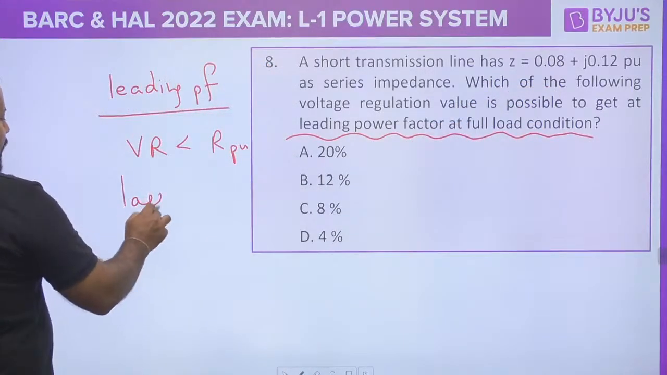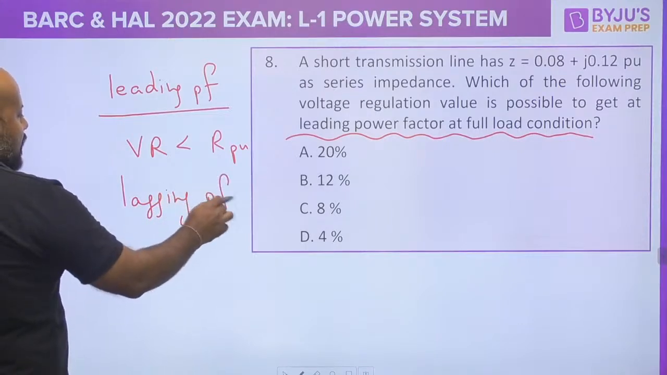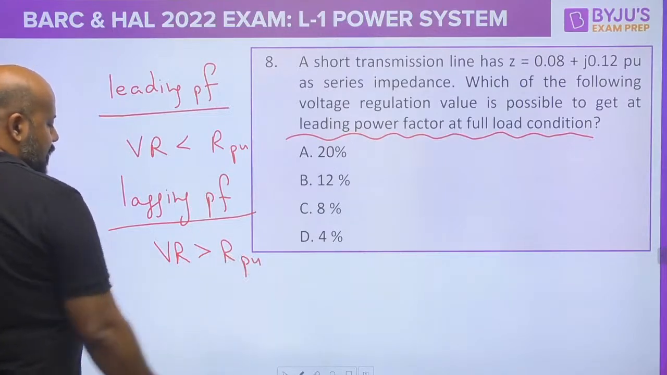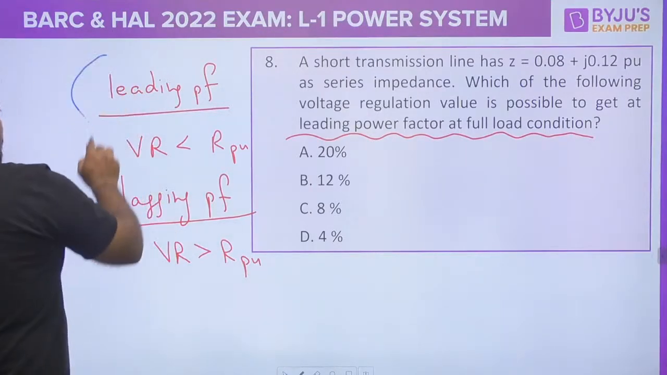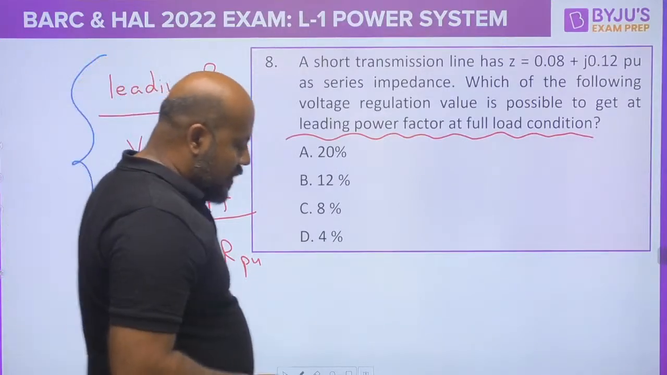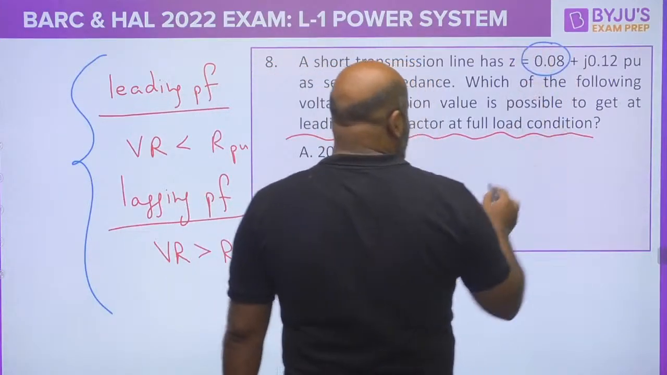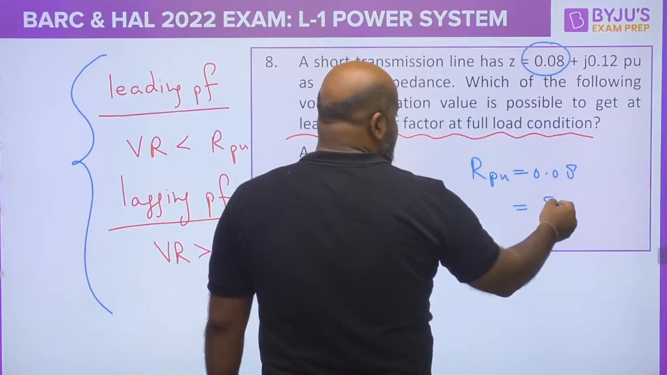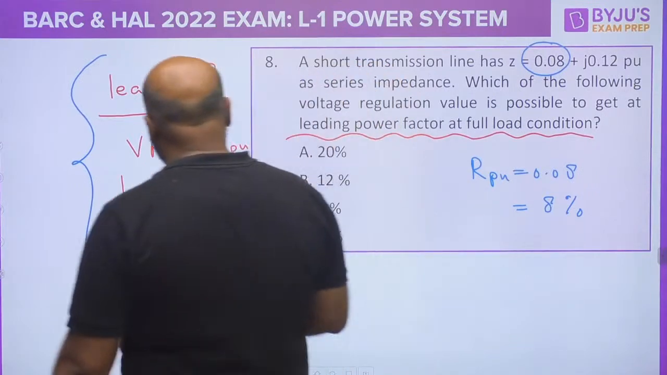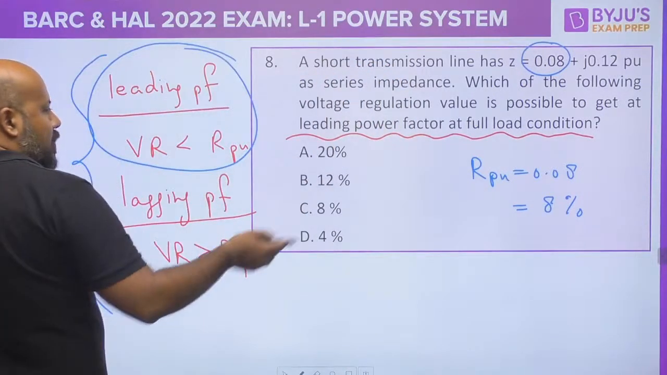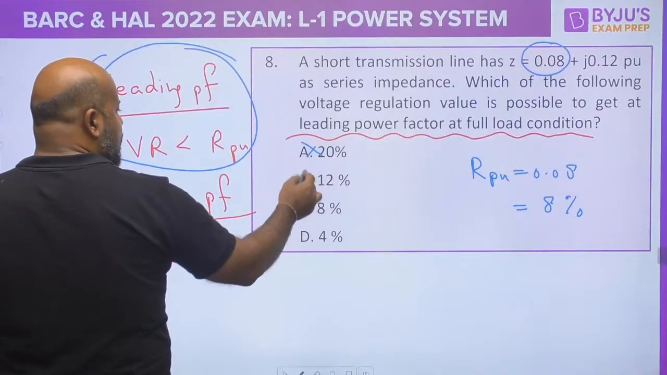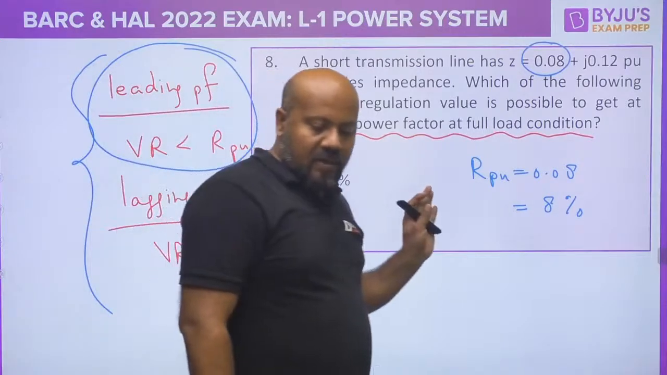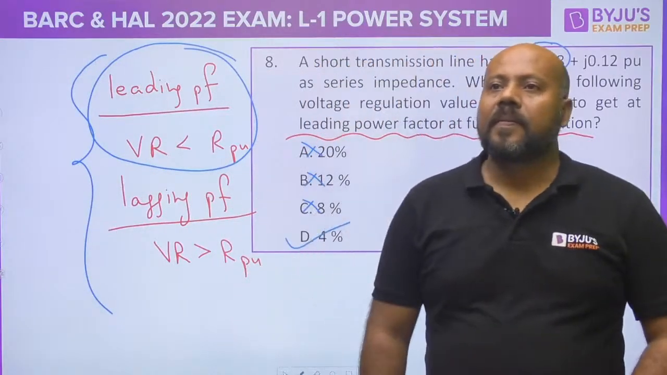Similarly, for the lagging power factor, the voltage regulation is always more than R per unit. So if you know this, then directly you can answer. What is R per unit? R per unit is 0.08. So can I write it in percentage as 8%? What are the possible values of voltage regulation? It must be less than 8%. So this can't be, this can't be, this can't be. What is the correct answer? D. If you are okay with this concept, I will just go forward.